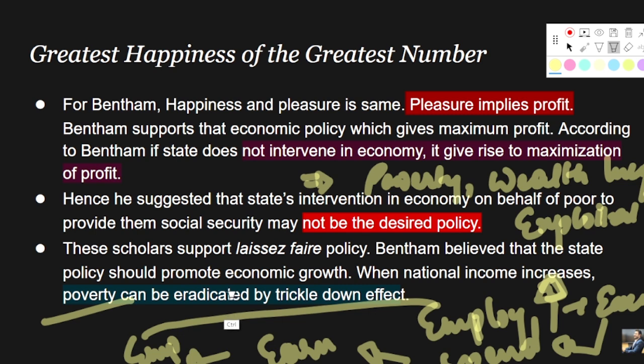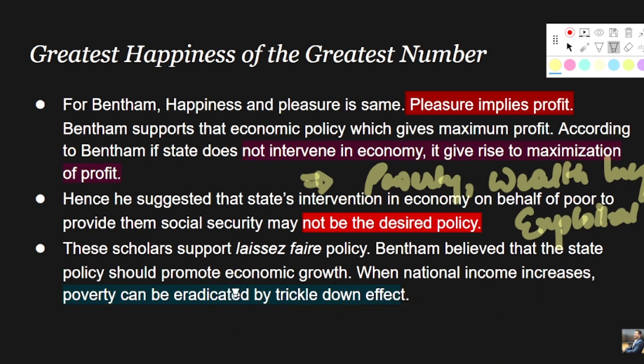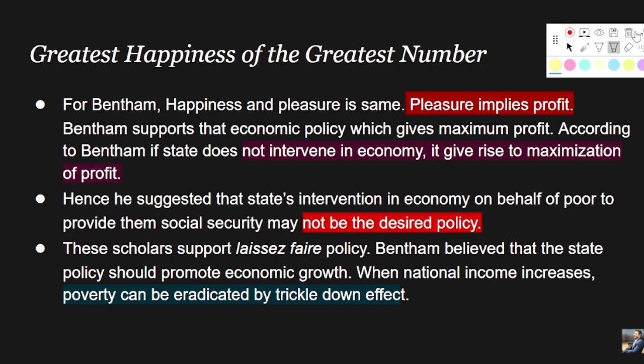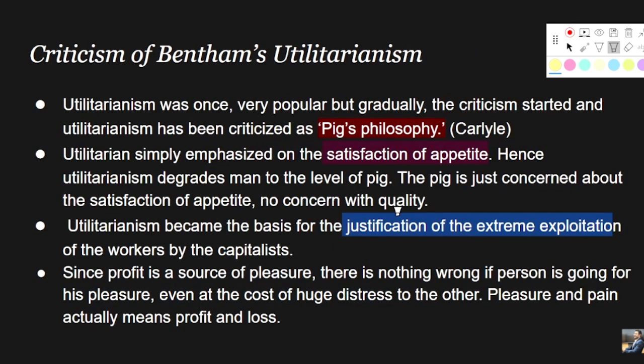So this is the answer given by Bentham to the genuine question: won't the non-intervention or non-interference of the state lead to issues like wealth inequality, poverty, etc.? He is saying no, a big no. Why? Because due to the trickle down effect, it will ensure the proper and just distribution of wealth in the entire state, right? So this is the idea of greatest happiness of the greatest number, given by Bentham.